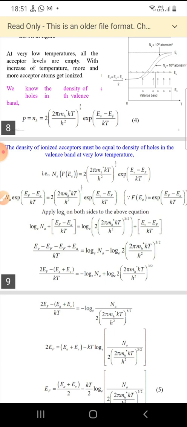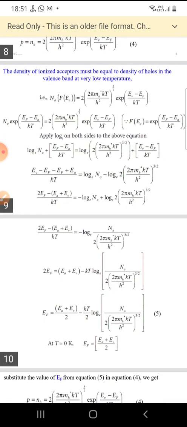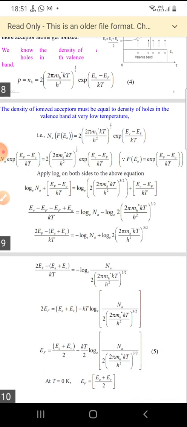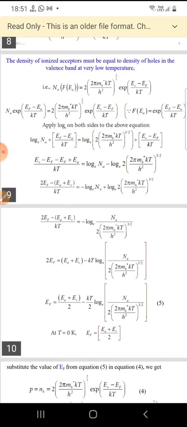we know the density of holes in the valence band. p is equal to NH is equal to 2 into (2 pi mh star kT by h square) whole power 3 by 2 into exponential of (Ev minus EF) by kT. And the density of ionized acceptors must be equal to the density of holes in the valence band at very low temperature. So from this we'll equate this NH to Na into F of Ea. We know that F of Ea equals exponential of (EF minus Ea) by kT.